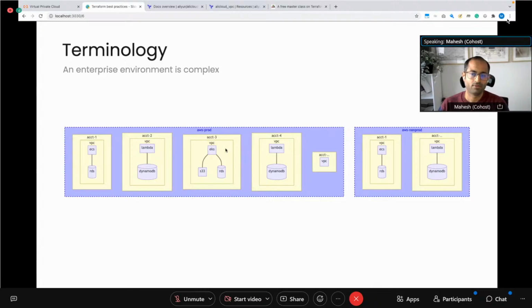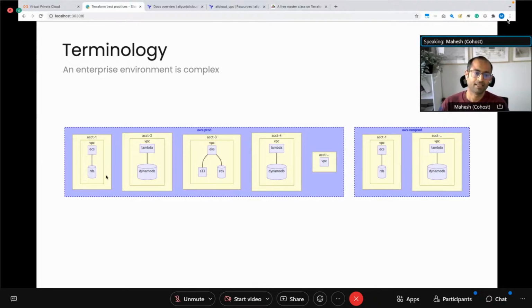If you were on AWS, most likely you would have a production zone and a non-production zone, and multiple accounts that run different services or applications within them. I've worked with environments where people have one or two accounts through to hundreds of AWS accounts, and similarly Azure subscriptions or GCP projects. Each cloud provider has a different construct, but whatever that unit is, in large scale enterprises you will have multiple of those instances, and each of them will be running their own workload.